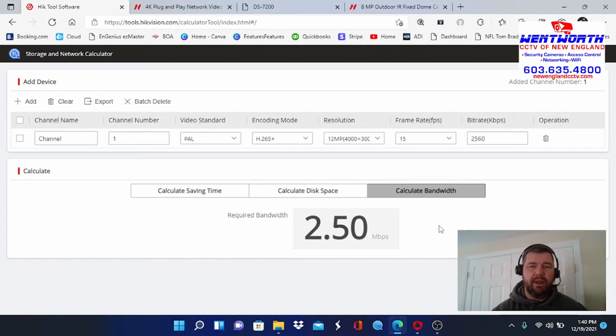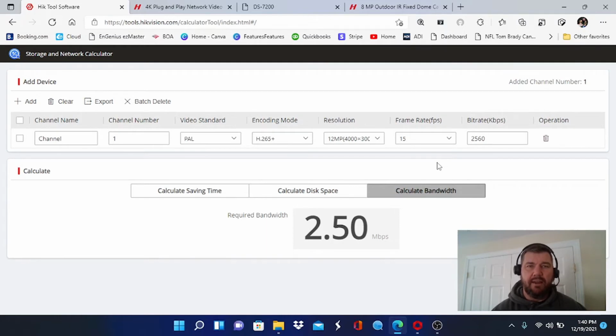What we're going to talk about now, after we figure out what we have to put the recorder in: Okay, so we're going to stick with H.265 plus and 15 frames per second to make sure we're meeting the bandwidth requirements of the NVR. We're going to go into the NVR now and configure each of those channels to this setting. So let's go ahead and do that.